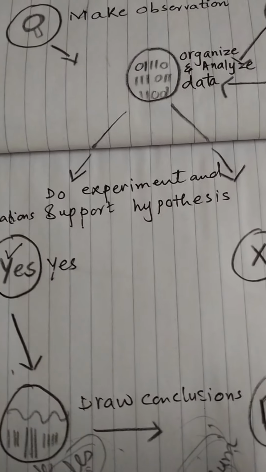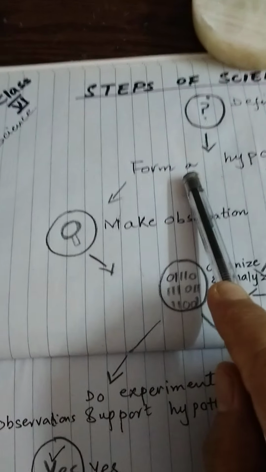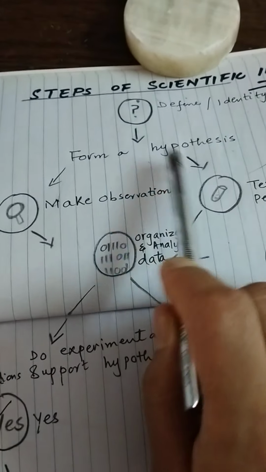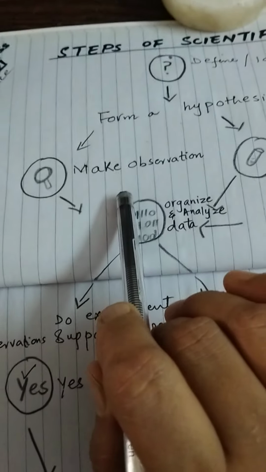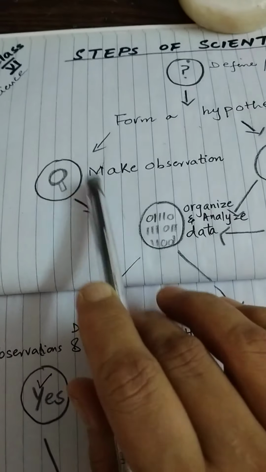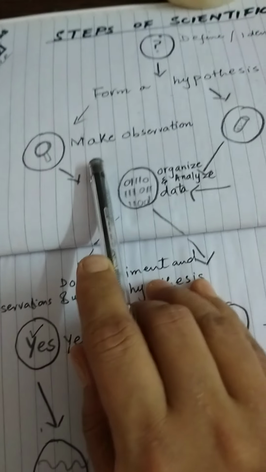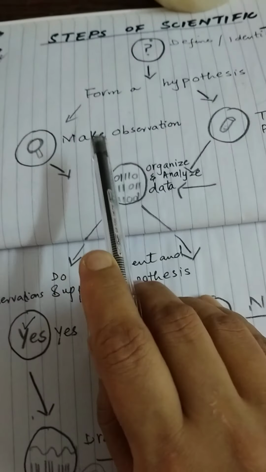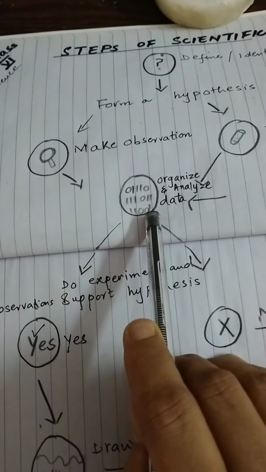For example, we have taken the example of malaria, right? And the hypothesis is that malaria is caused by a very tiny living creature. It is a unicellular living creature called Plasmodium, right? Scientists collect the blood samples of different people having malaria and the blood sample of a healthy person. They observe under the microscope that the malarial patients contain a tiny living creature called Plasmodium. So they organize the data, right?